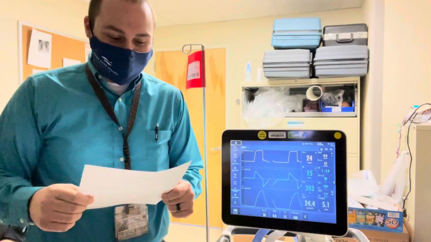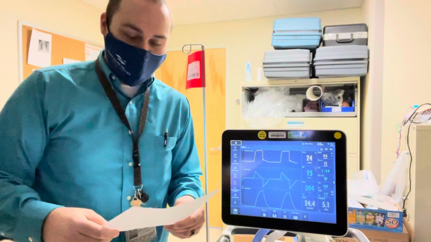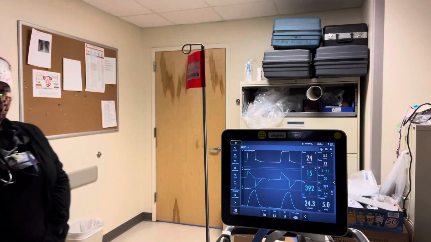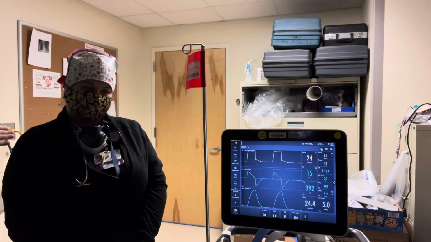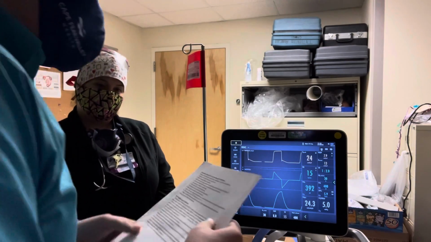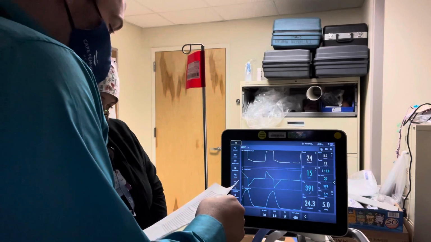So my teaching project is on vent weaning and extubation of a patient. We're going to have a vent here, and we're simulating the bedside, and we have a therapist here, her name is Brittany, and we're going to simulate her trying to extubate and wean her patient for the first time.